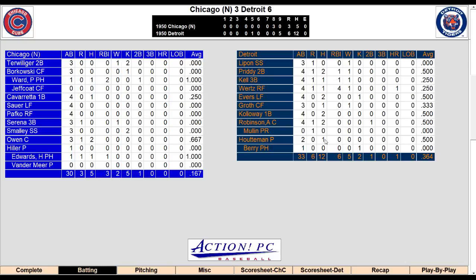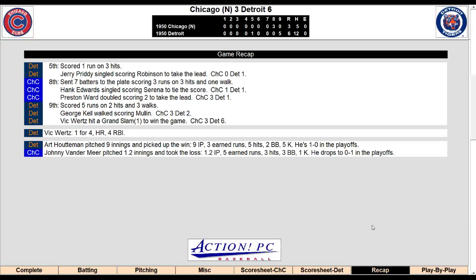As D. Scott Howard says, well, that's the basic Cubs baseball. I thought I was a winner. Barry, the pinch hitter, struck out. All right, let's go to the recap and call it an early morning.